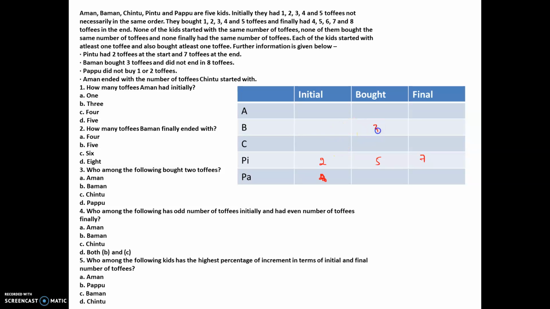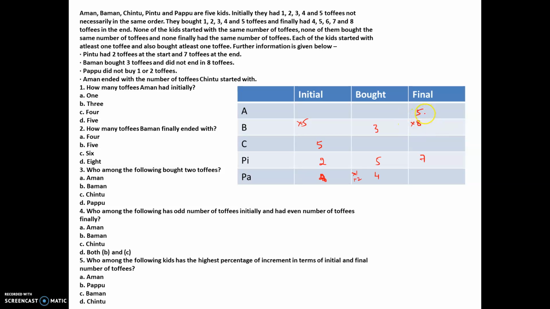Baman bought 3, did not end with 8, so this is not 5. Pappu did not buy 1 or 2, so we said it was 4. And Aman ended with the number of toffees that Chintu started with. The only possibility now is 5, right? So that is what we get.